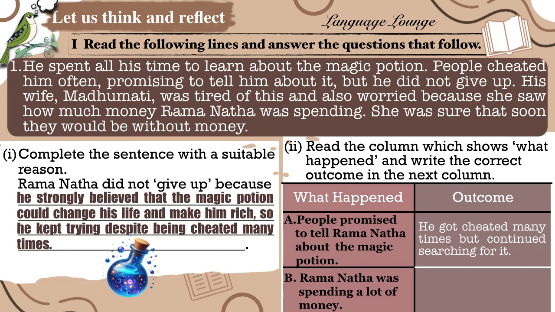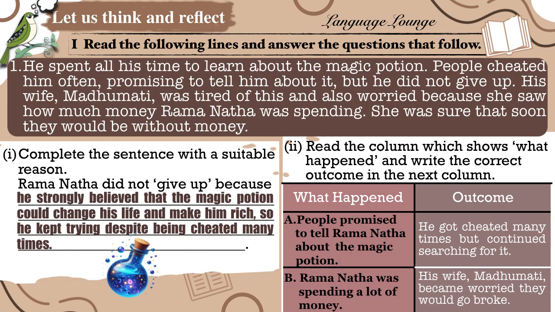B. Ramanatha was spending a lot of money. How do you think that affected his family? His wife, Madhumati, became worried they would go broke. This reflection helps us understand how beliefs, choices, and consequences are connected in the story, just like in real life.